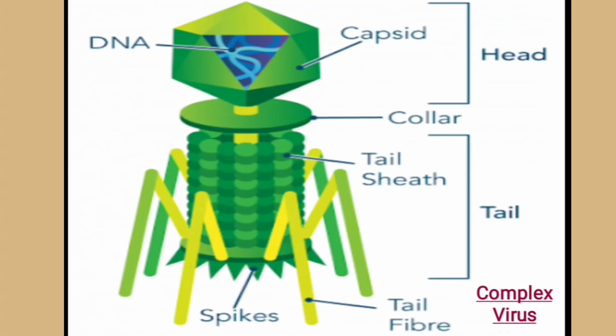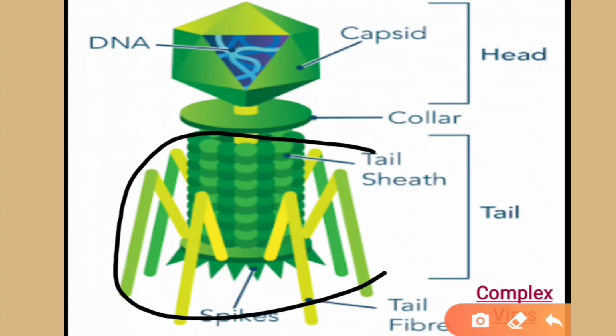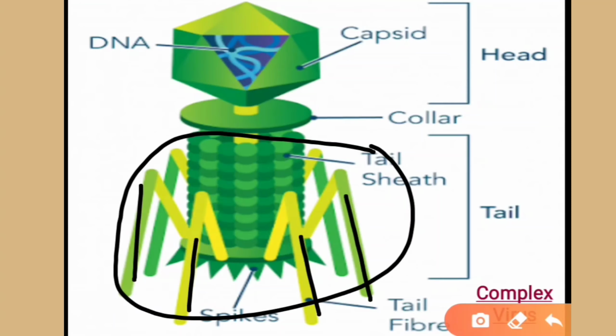And next is the complex virus. The complex virus has complicated structure, and the capsids can be attached to structures that look like legs, called tail fibers. Here you will see the capsid is present and these are the tails in that complex virus.